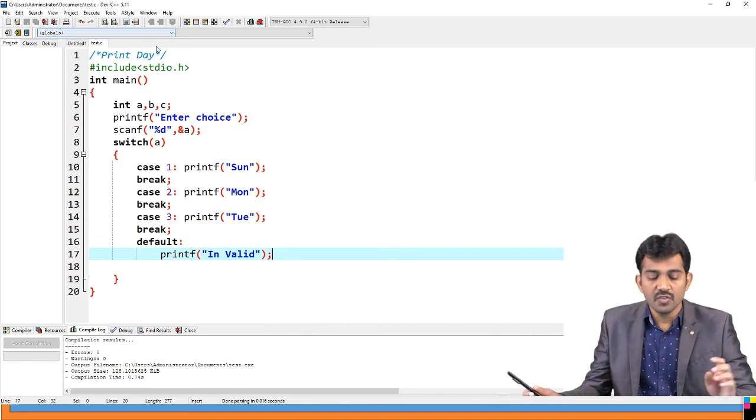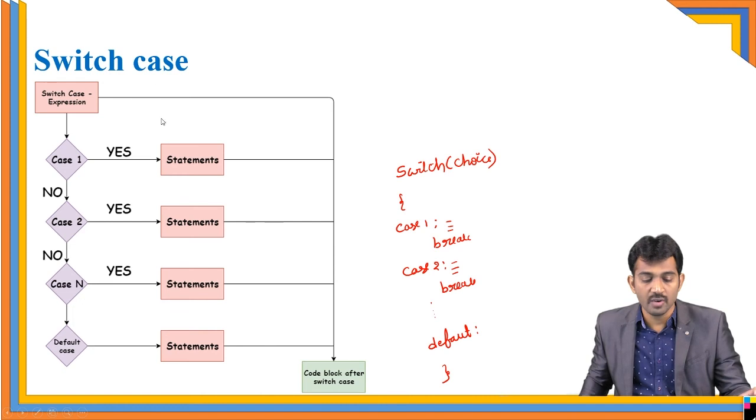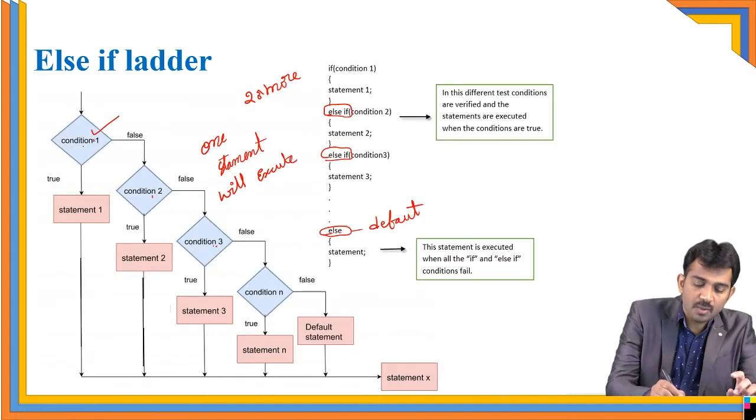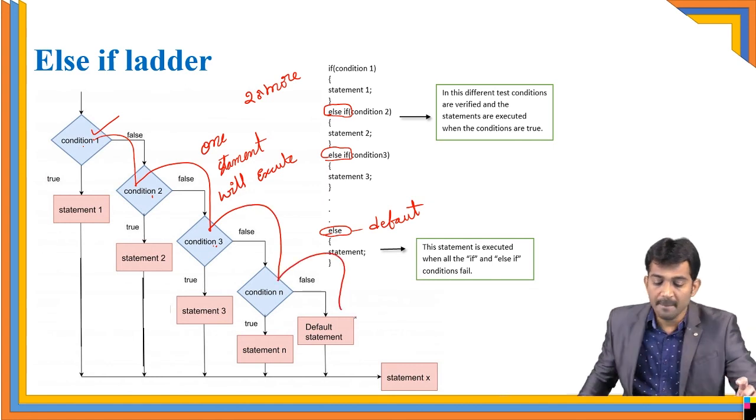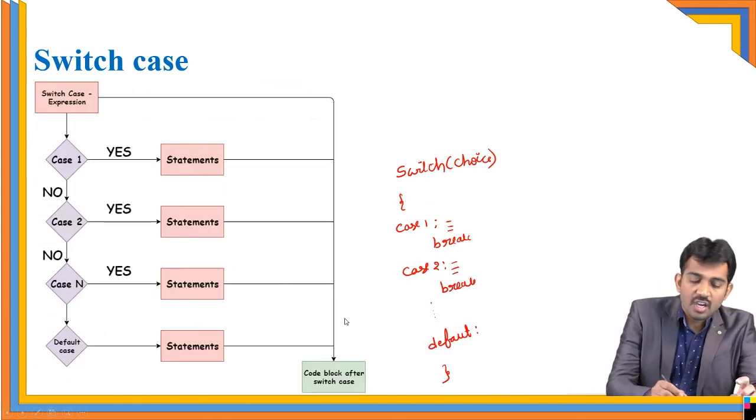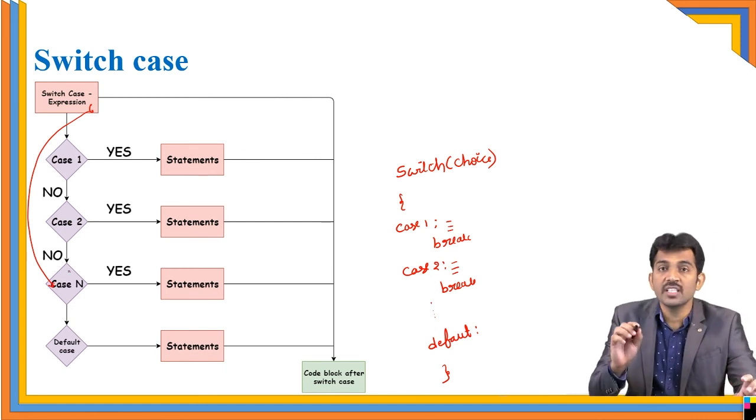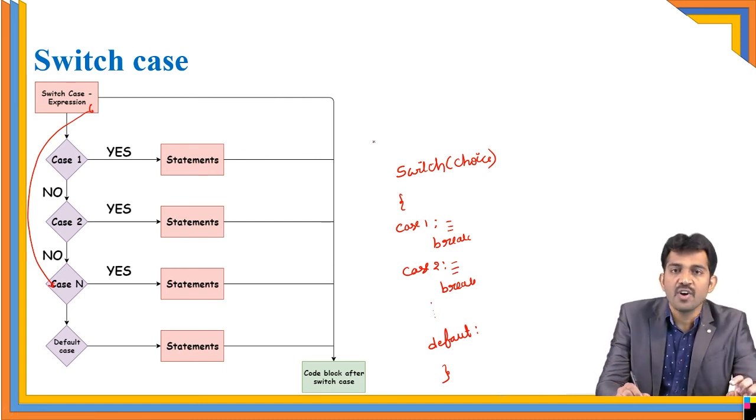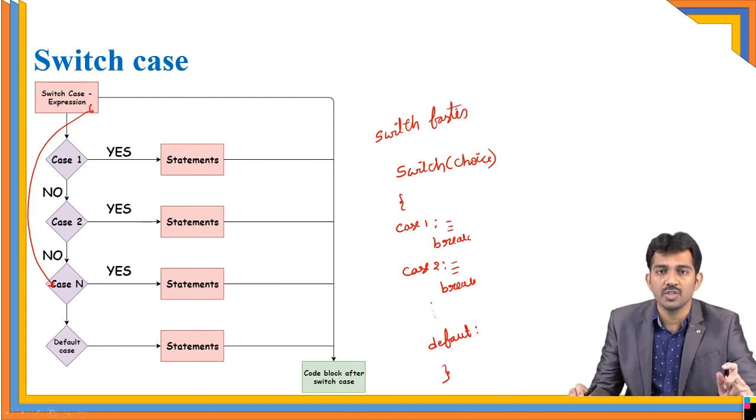The reason is, switch is not going to check each and every condition. See how else if works: if the condition fails, it comes to the next one, and again, and again. But if you observe switch, if it is the sixth case, it directly moves to the sixth case instead of checking the remaining cases. That is why switch is faster than the else if ladder. Please note this.